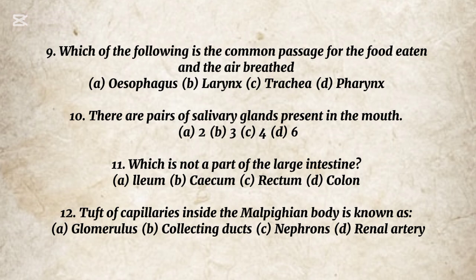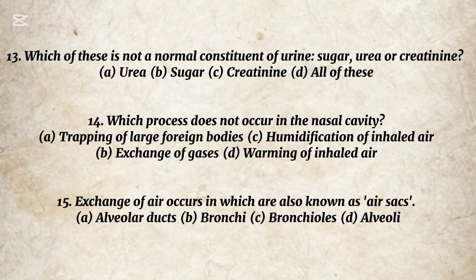Ileum. 12. Tuft of capillaries inside the Malpighian body is known as A. Glomerulus. B. Collecting ducts. C. Nephrons. D. Renal artery. The correct option is A. Glomerulus. 13. Which of these is not a normal constituent of urine? A. Urea. B. Sugar. C. Creatinine. D. All of these. The correct option is B.